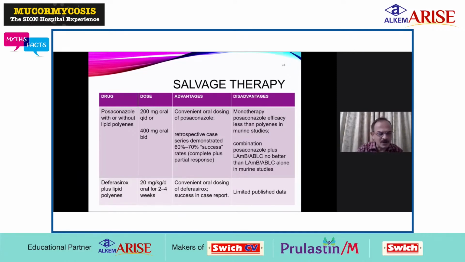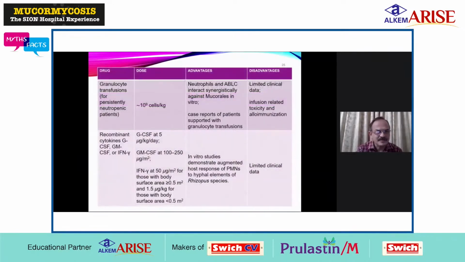Coming to deferasirox plus lipid polyenes, deferasirox is given in the dose of 20 milligram per kg per day orally for 2 to 4 weeks. It is convenient oral dosing for deferasirox. There are a few case reports which show success in treatment of mucormycosis, but there is limited data in this regard.